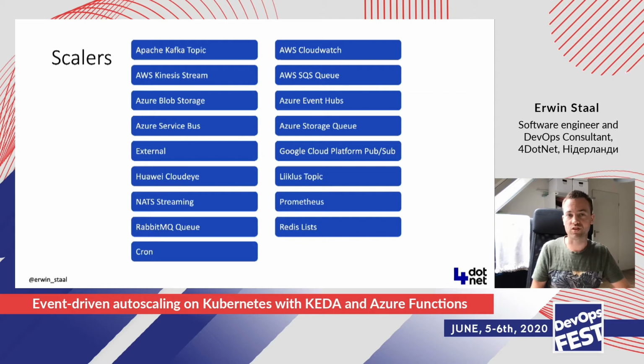But someone in the community decided he needed to be able to have KEDA scaling on cron. So he just added it, and it got merged in the source last week or a week before that. So you can actually write it yourself and have it be in there.